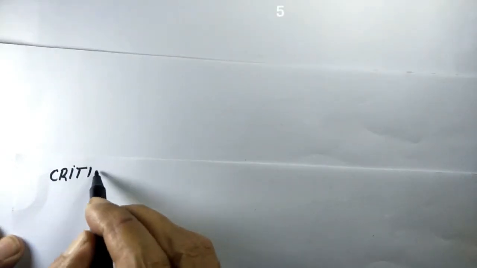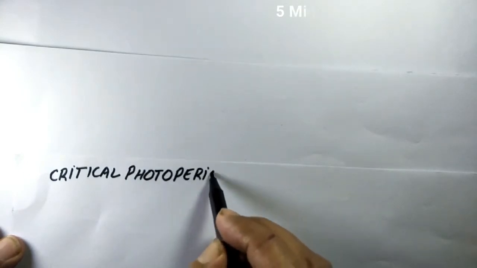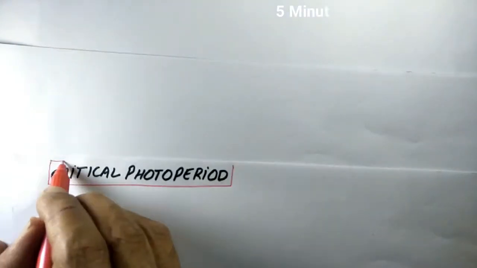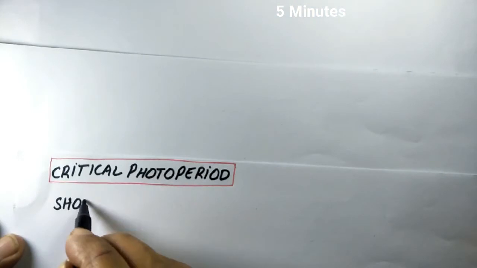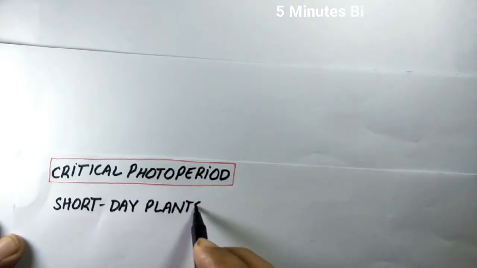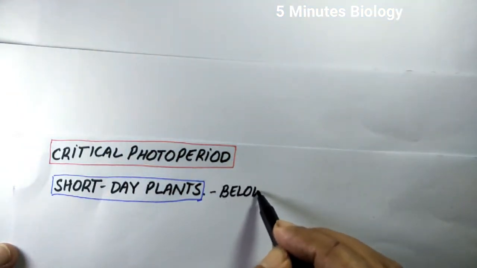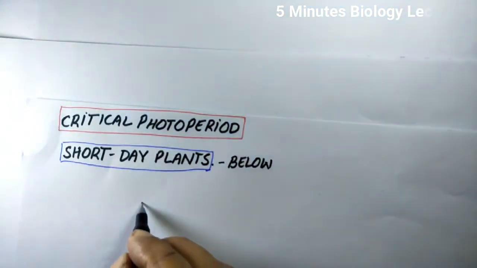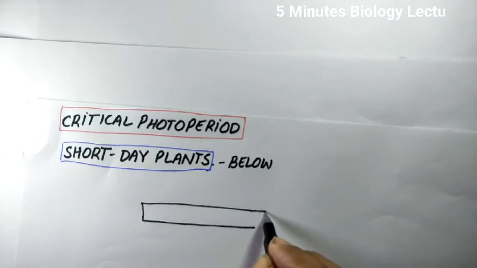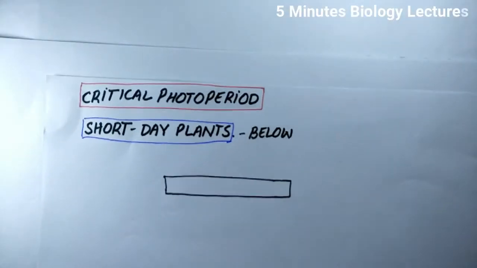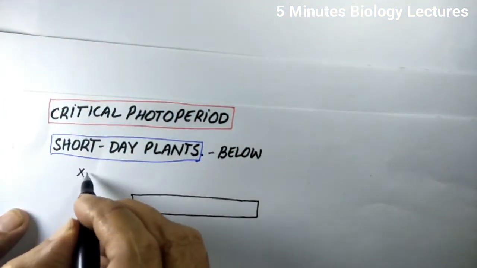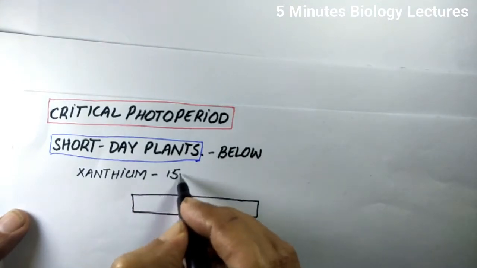As we discussed earlier, short day plants are those plants which flower below the critical photoperiod. Below the critical photoperiod means they flower only when light duration is lower than that of a specific photoperiod. Say here we have a 24 hour cycle. Xanthium, as we know, is a short day plant having a critical photoperiod of 15.5 hours.